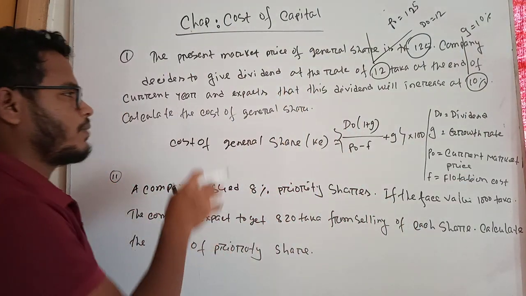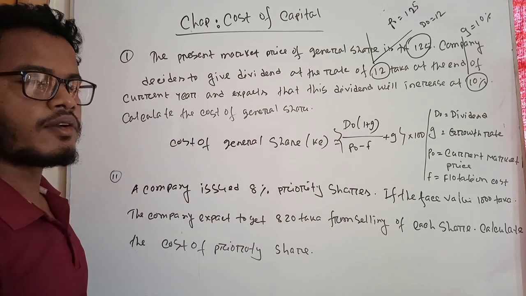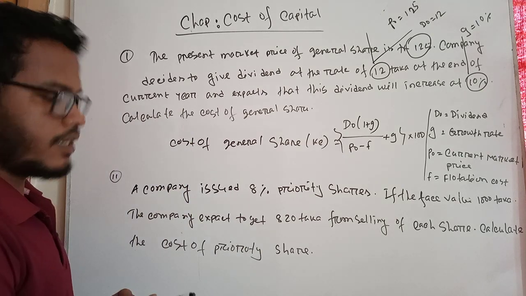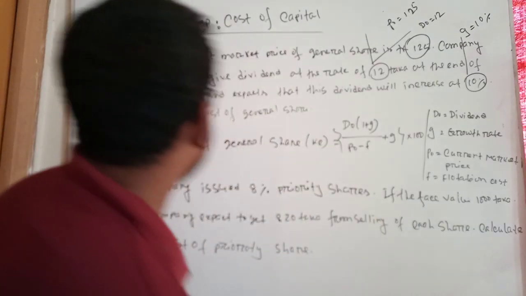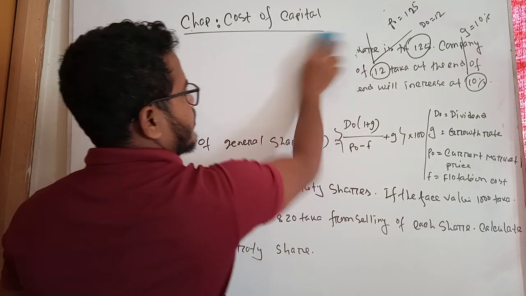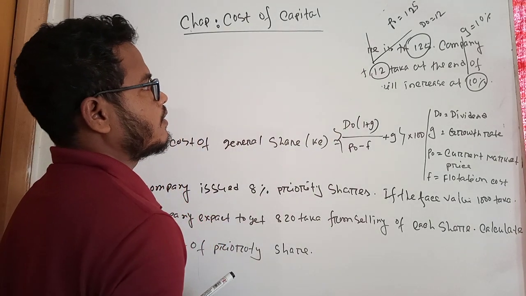Then after the given information, you have to calculate the cost of general shares. Here they ask to calculate the cost of general shares. So student, now I solve the cost of general shares. The necessary information is also given here.